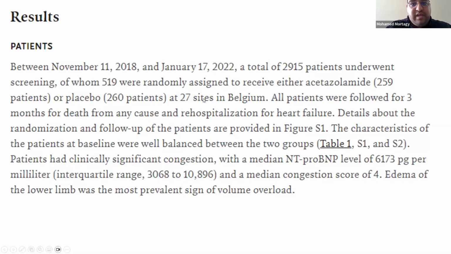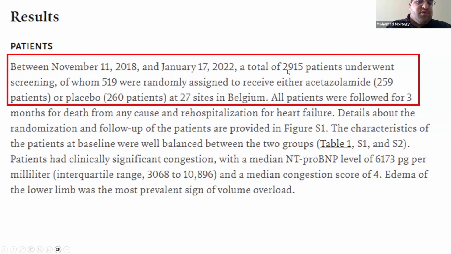What happened here is they chose 2,915 patients, which is a good number. And they were randomized equally, 1-to-1, 50-50 into 2 groups in 27 sites in Belgium. So it's one country, but multiple hospitals. So of course, I would like to see like 10,000 in 20 countries and like 100 sites. That would be perfect. But this study design is good as well. We'll never have a perfect study. So this is good, all right?